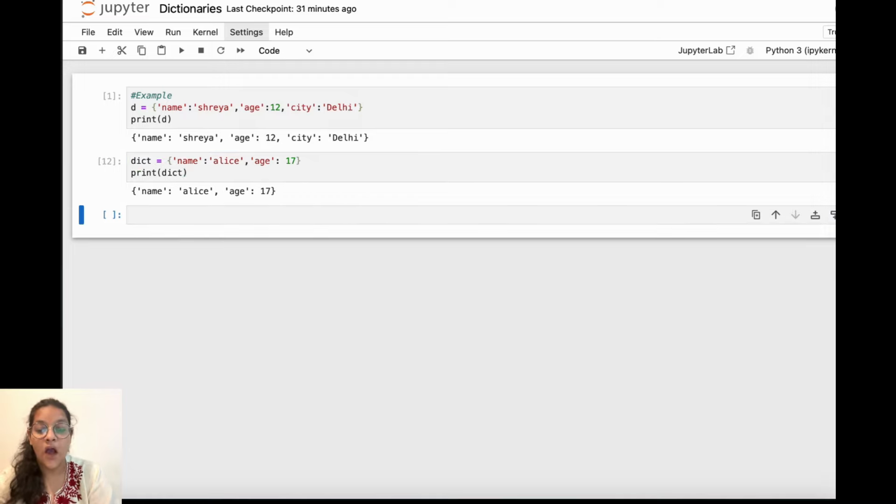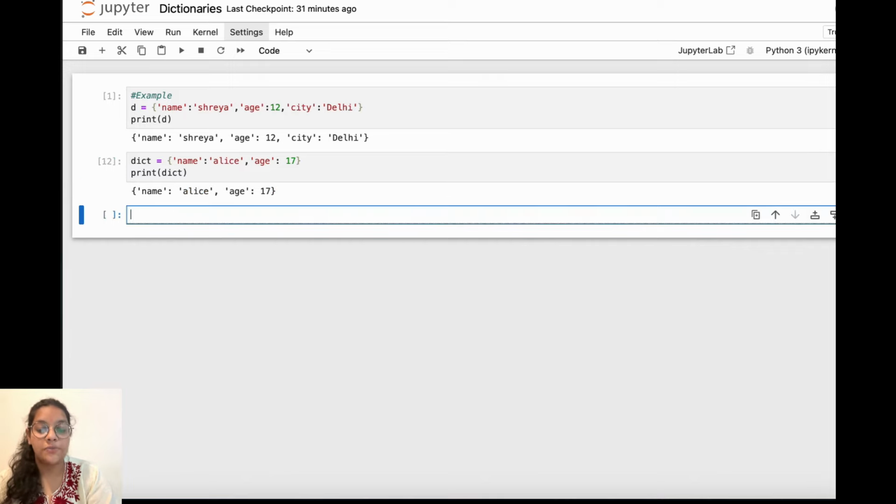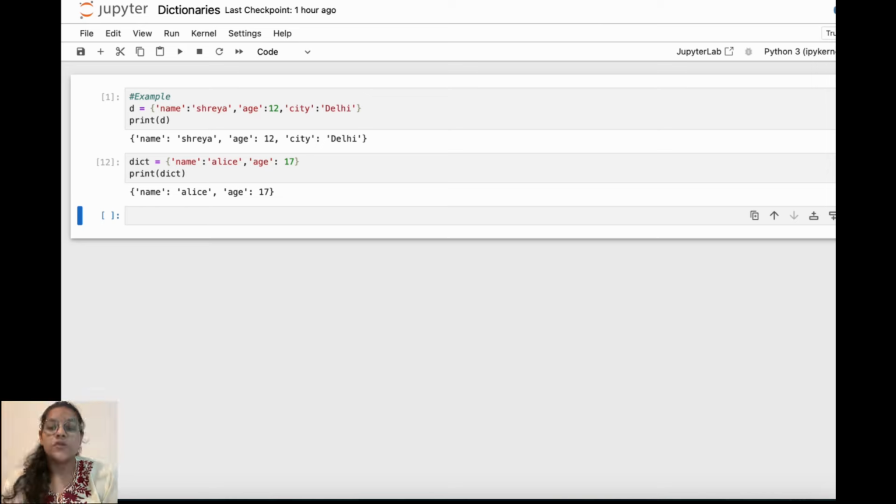So here you can see how simple it was to create a dictionary. Just using curly brackets and making key value pairs can make a dictionary very easily. So now we will start working with dictionaries. First we will access items in dictionaries. So let's see how we will access items.